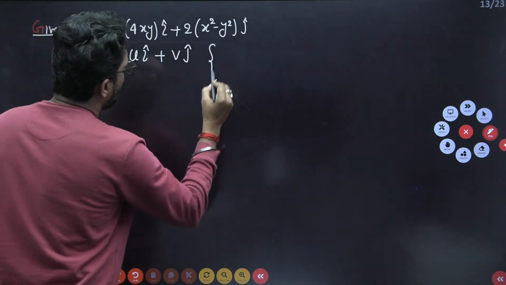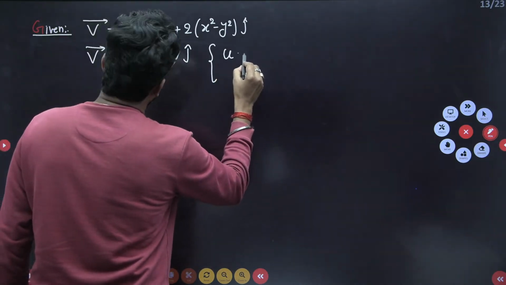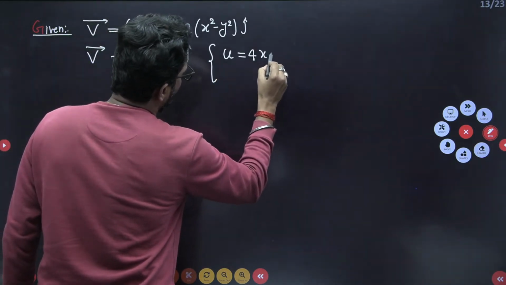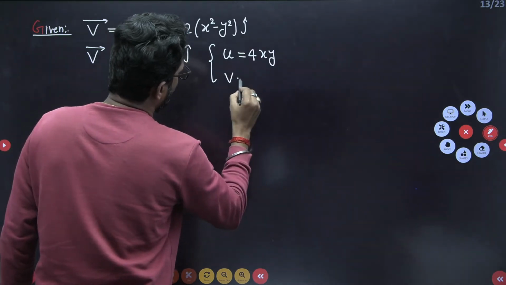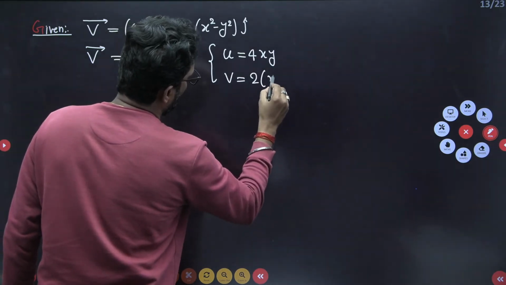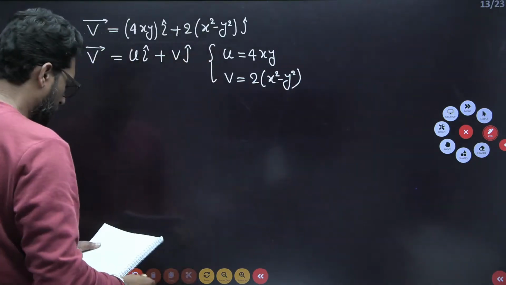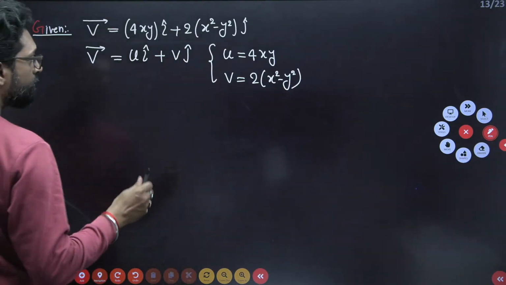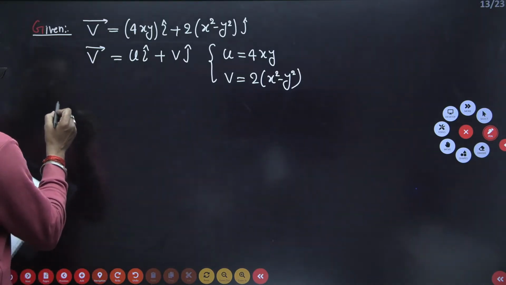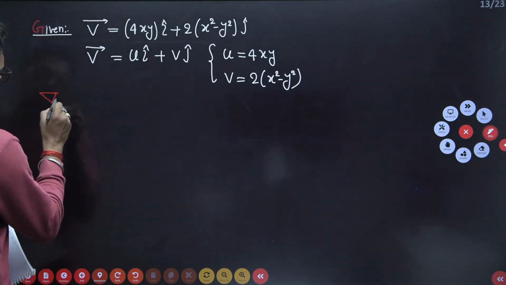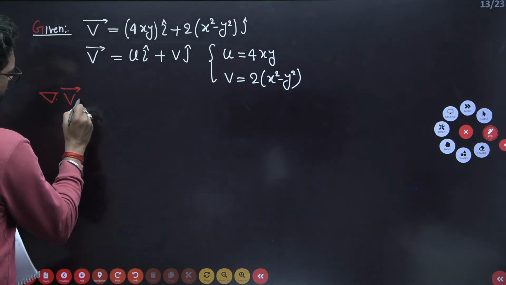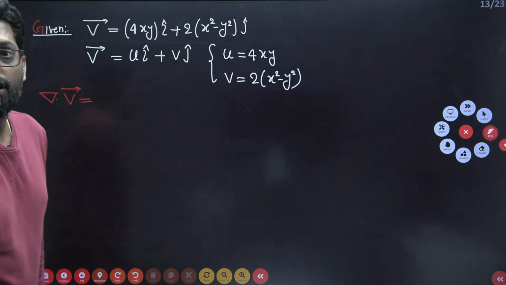So here u is equal to 4xy and v is equal to 2x square minus y square. Okay. So we have to check del dot v vector.